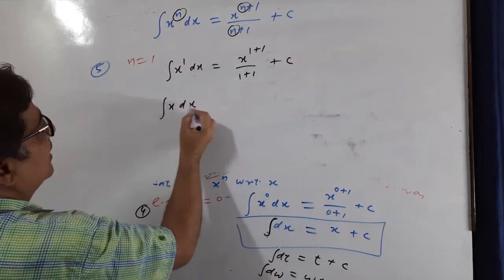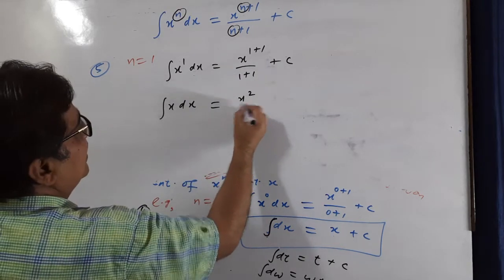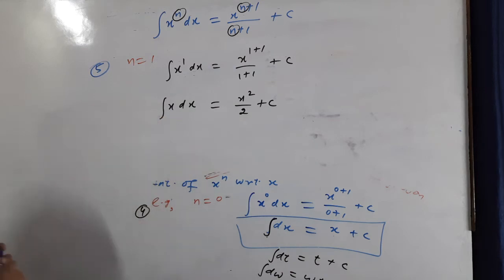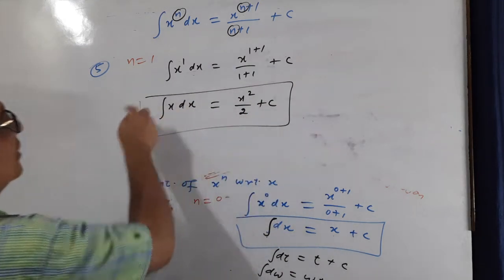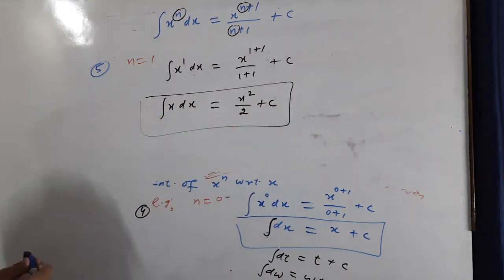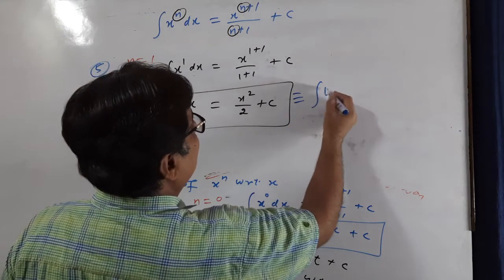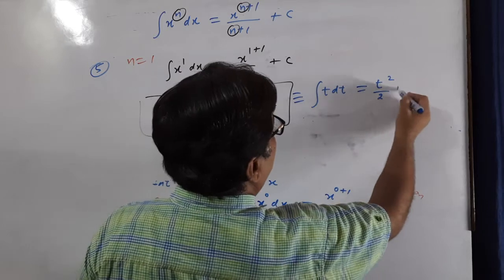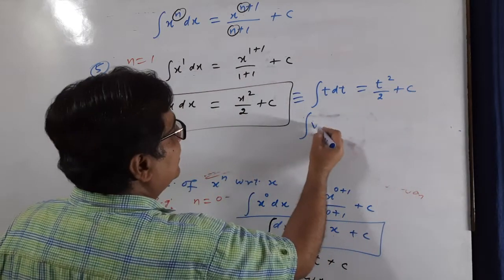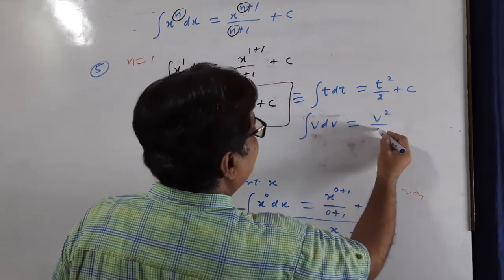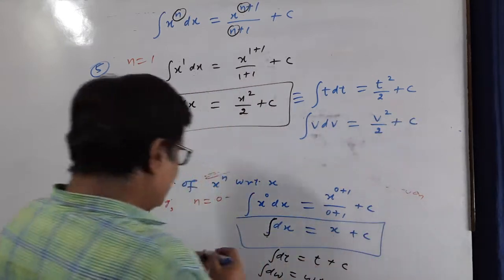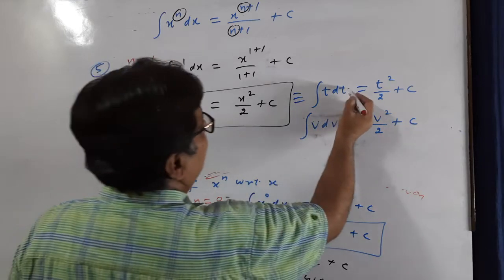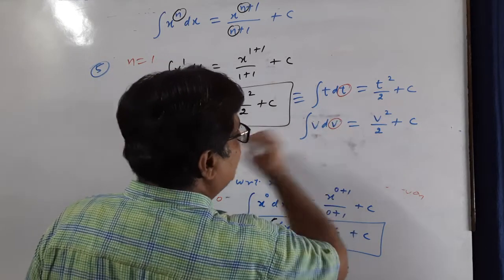So this is called x dx. This will be x square by 2. So remember, integration of x dx is x square by 2. Similarly, you can say integration of t dt. It will be t square by 2. Similarly, integration of v dv, v square by 2. Just remember, here x is variable, here t is variable, here velocity is variable.